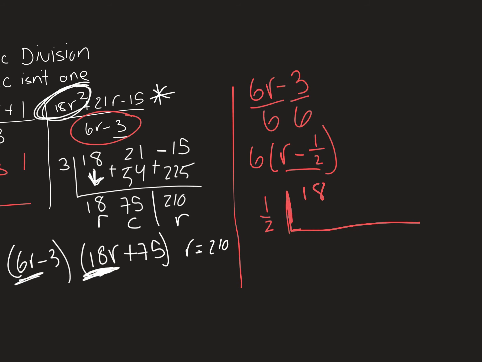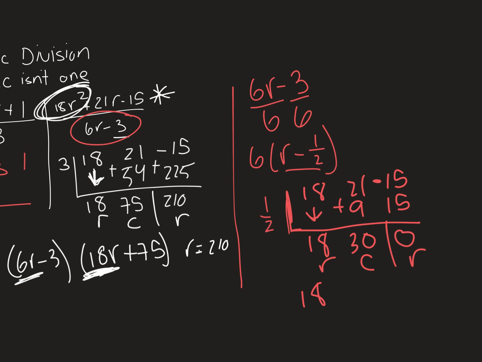So we're going to take 18, and we're going to take 21, and we're going to take negative 15. I'm going to drop down my 18. 1/2 times 18 is 9. I'm going to add that to my 21, which is 30. And then 30 times 1/2 is 15. Oh, it's negative 15. So I get remainder 0. So remainder, constant, variable. So I have 18r plus 30.